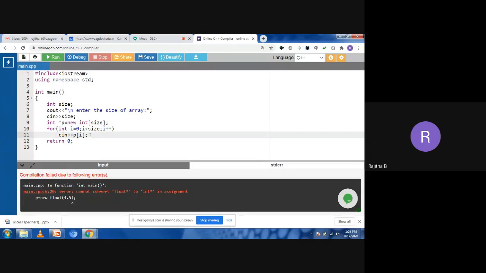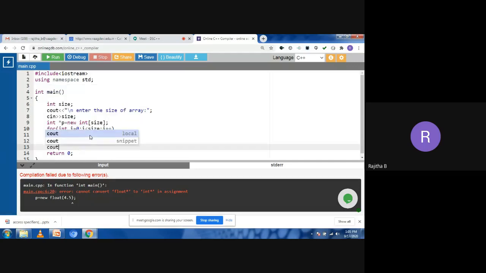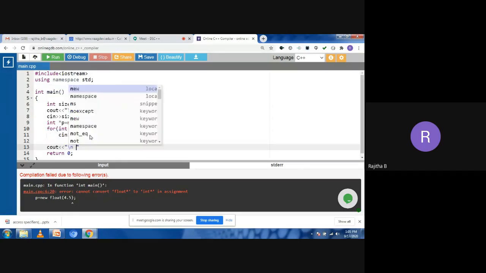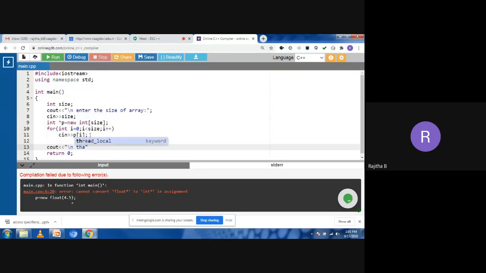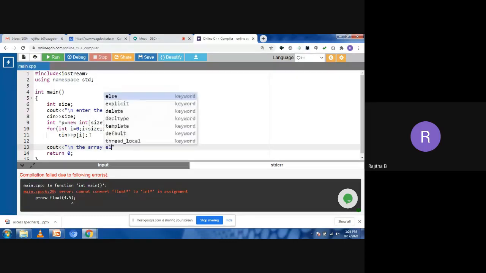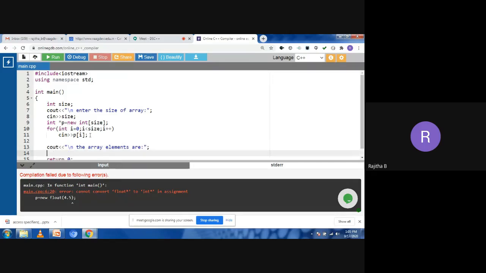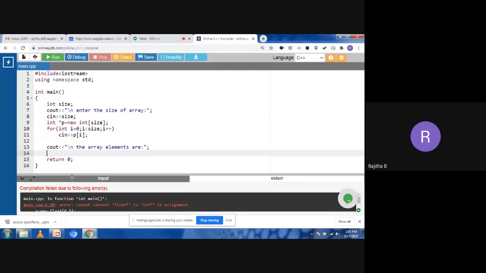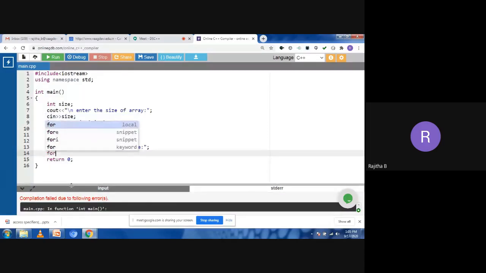Now I need to print those values also. So here I'm taking the statement cout, the array elements are. Whatever you entered into the array, I need to print those values. Again, whether you want to read the values or print the values, we need to use the for loop when you're taking the array.